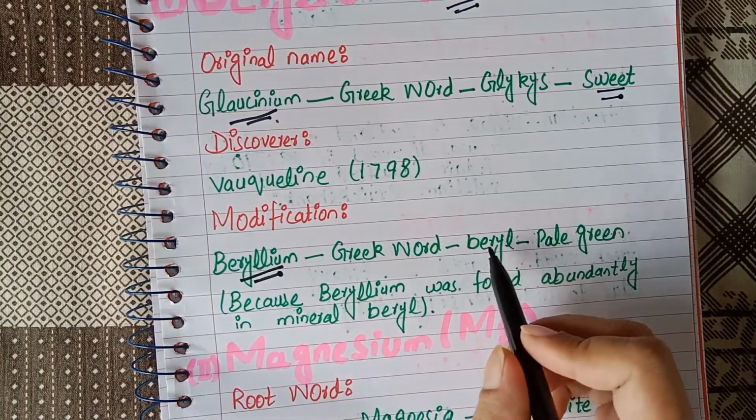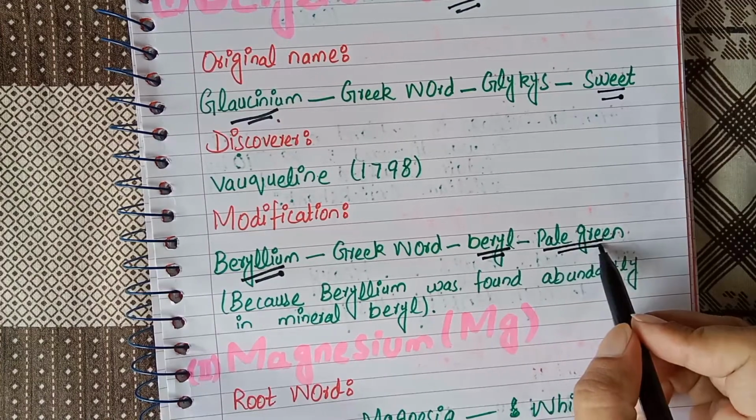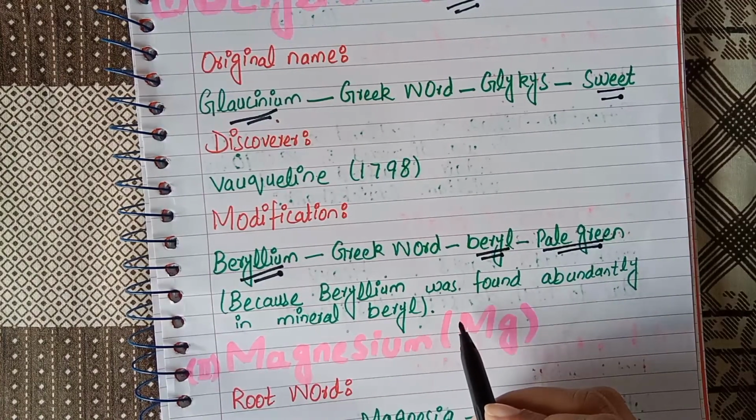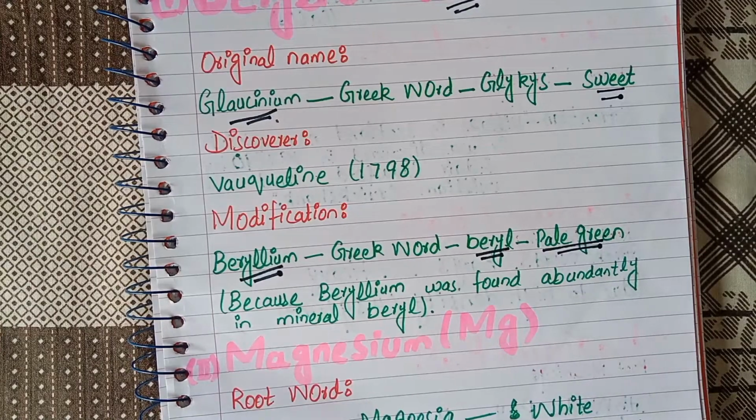The term beryllium is derived from the Greek word beryl, meaning pale green. Because beryllium is abundantly found in the mineral beryl, that's why it is now termed beryllium.